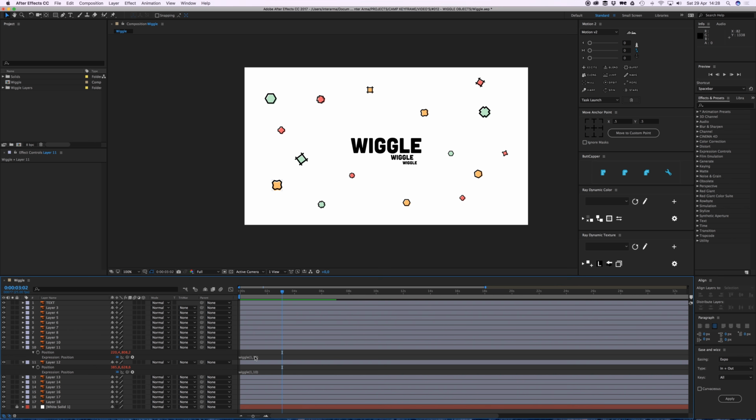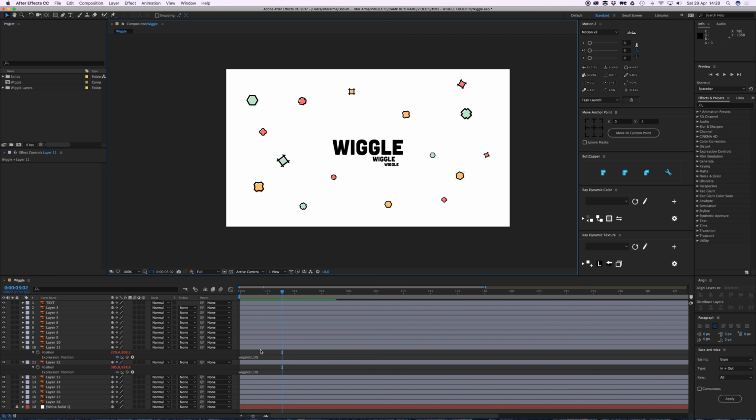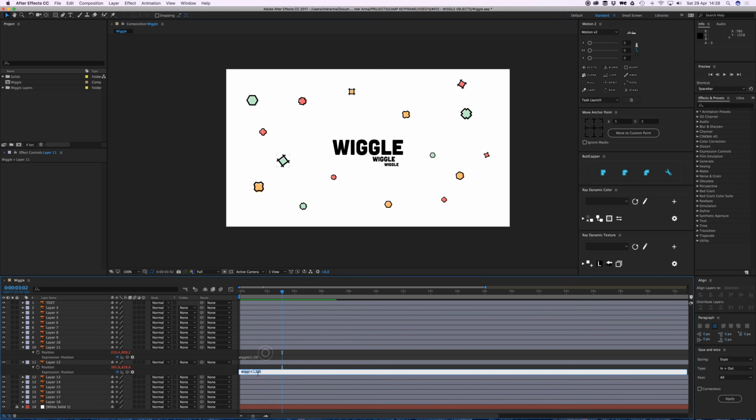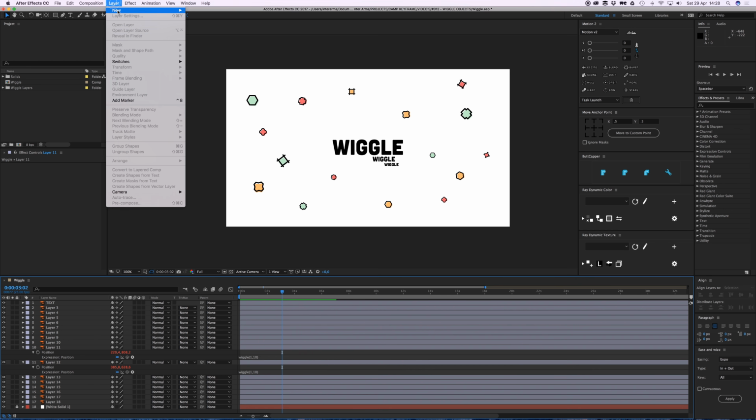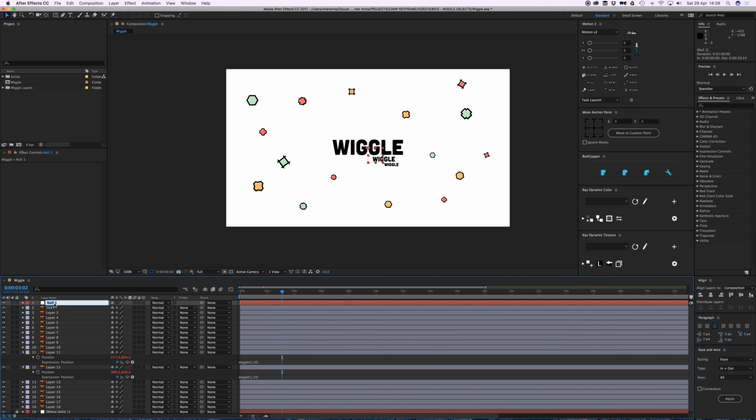But now I want to control all of these elements at once. I just want to have one slider that controls these values at once. If I animated everything and I want to change the speed or something, I would have to go individually into them. Now I just want to do it at once. So first I'm going to create a null. Layer, New, Null. I'm going to call this wiggle control. Then I will add some sliders.